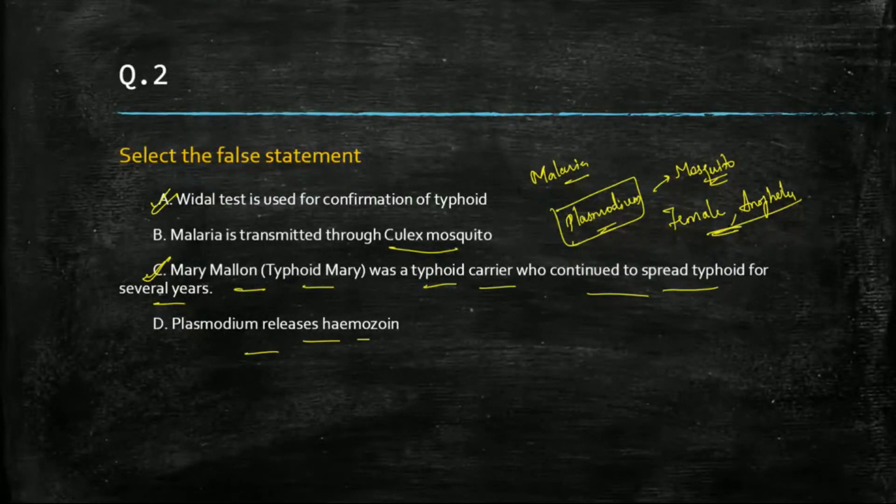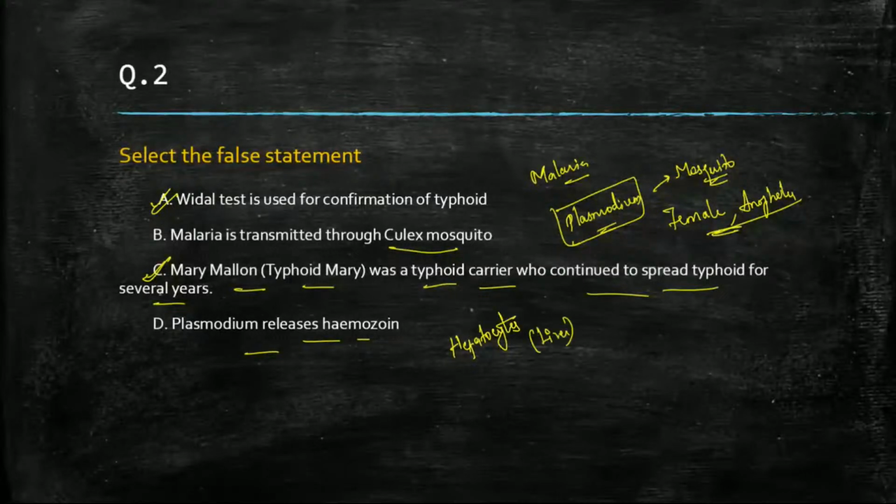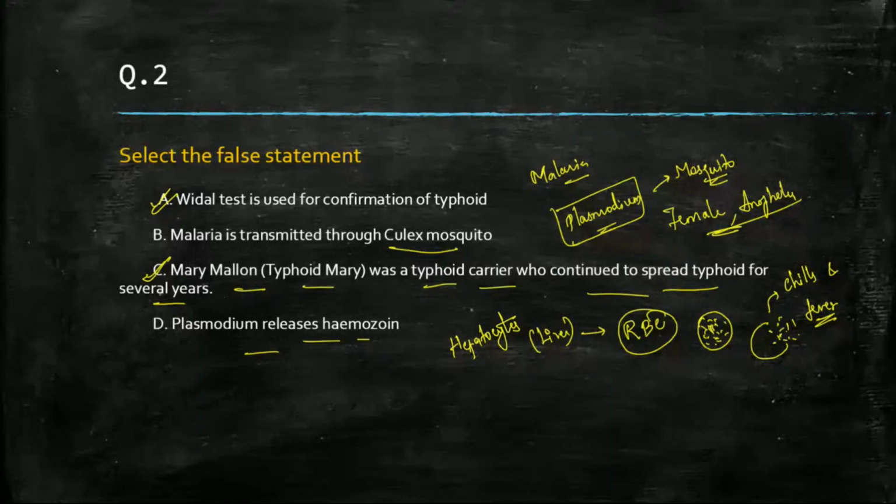Yes, hemozoin. First it attacks your hepatocytes, that is your liver, and after that this Plasmodium will attack RBC, and then it will break down the hemoglobin present in the RBC. Once the RBC gets ruptured, this hemozoin will be released, and this hemozoin is responsible for chills and fever. So this is also correct.